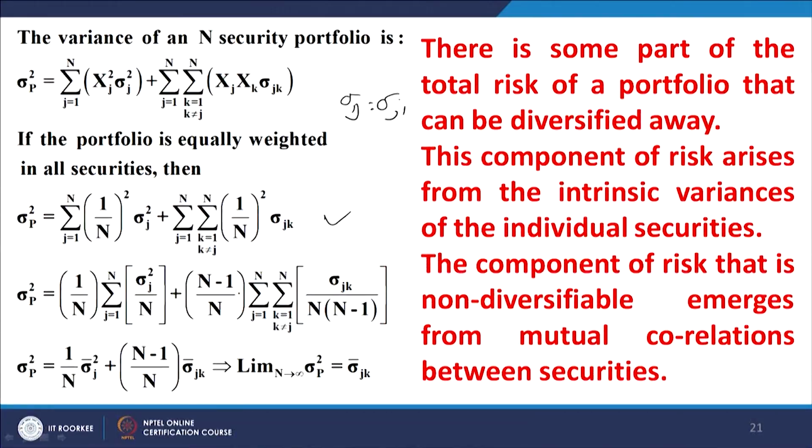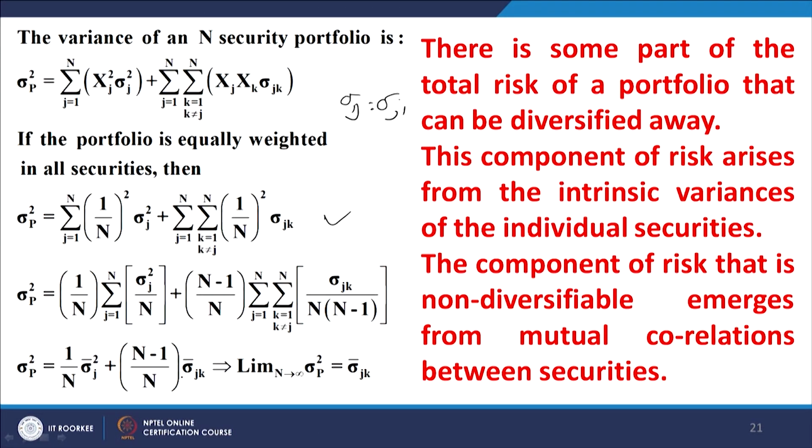So, what I am trying to say now is that we are having a summation across all the covariances and we are dividing it by the number of covariances. So, this term again is in some sense the average covariance between any pair of securities. To repeat, the first term is 1 upon n into the average variance across the n securities, and the second term is n into n minus 1 into average covariance among pairs of securities.